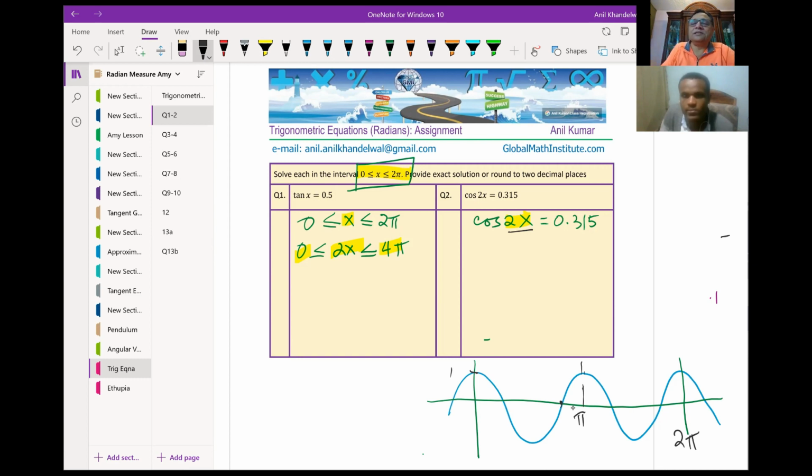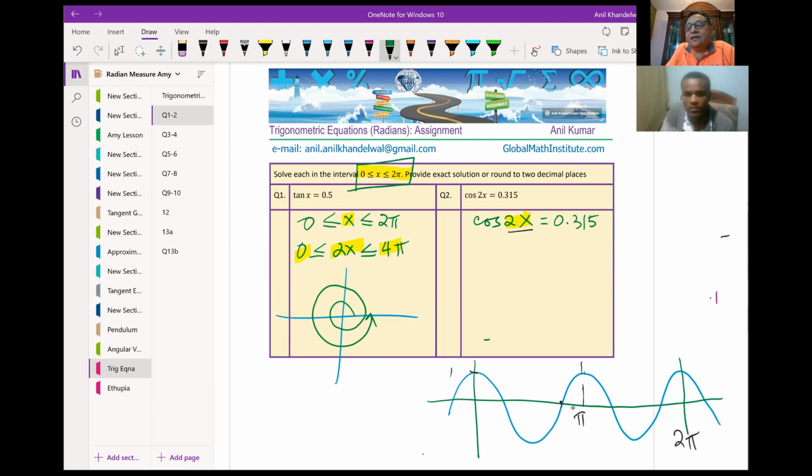Cos 2x means, let's try to understand in another way. In the coordinate plane, we are going around one wave and then the second wave. Do you see this wave? That is my cos 2x. That means in a circle, I will go twice. The frequency is double, so the time period is half. Instead of 2 pi, I have a time period of pi. Do you see that?